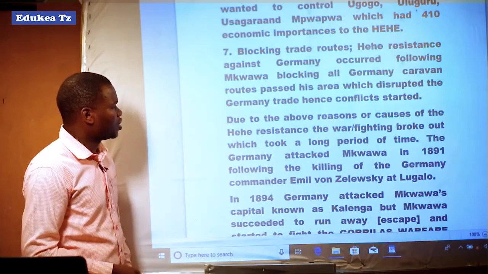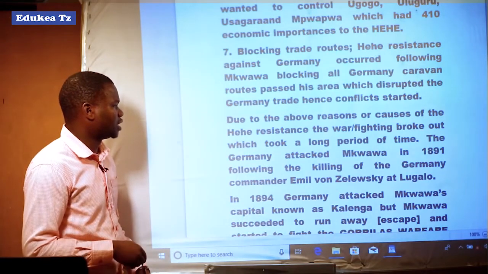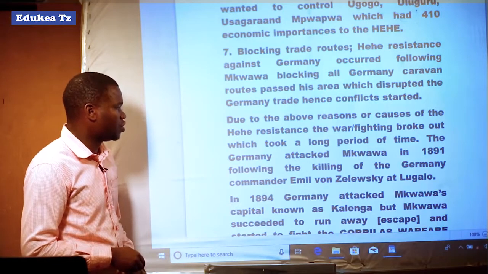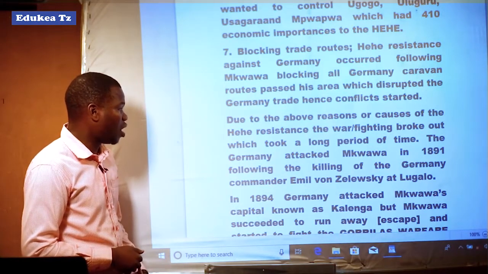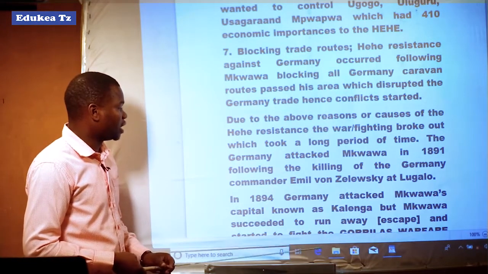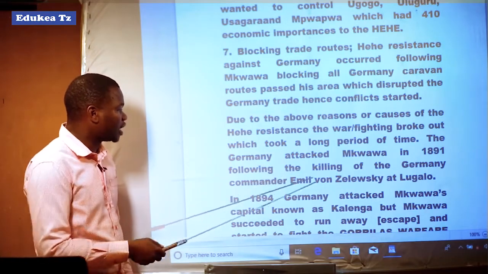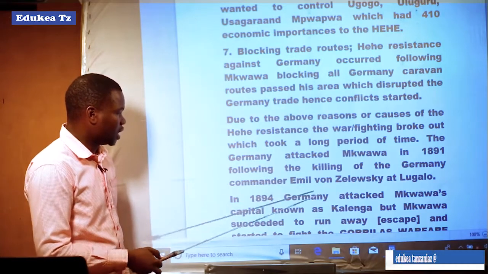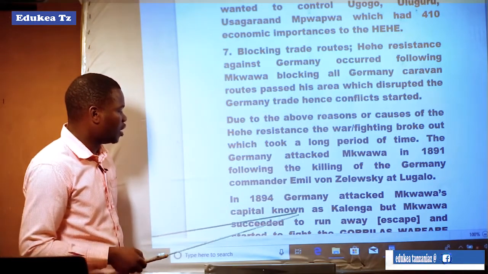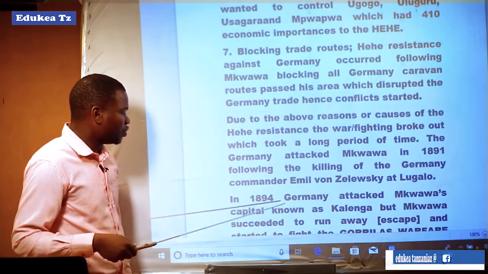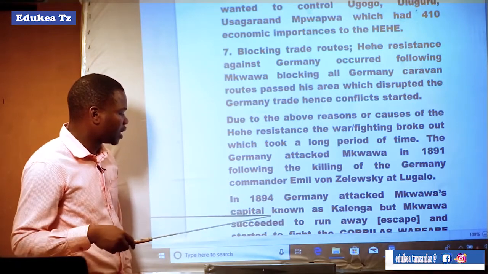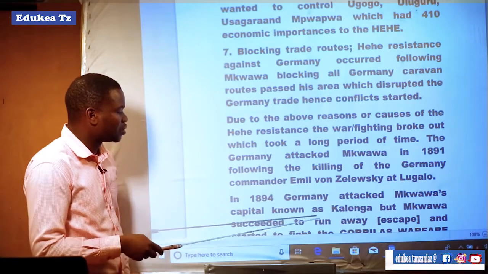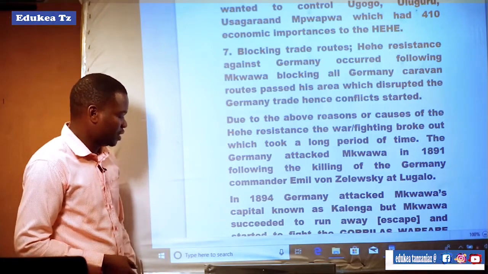Due to the above reasons or causes of the Hehe resistance, the war or fighting broke out, which took a long period of time. Germany attacked Mkwawa in 1891 following the killing of the German commander Emil von Zelewski at Lugalo. In 1894, Germany attacked Mkwawa's capital, known as Kalenga, but Mkwawa succeeded to run away or escaped,